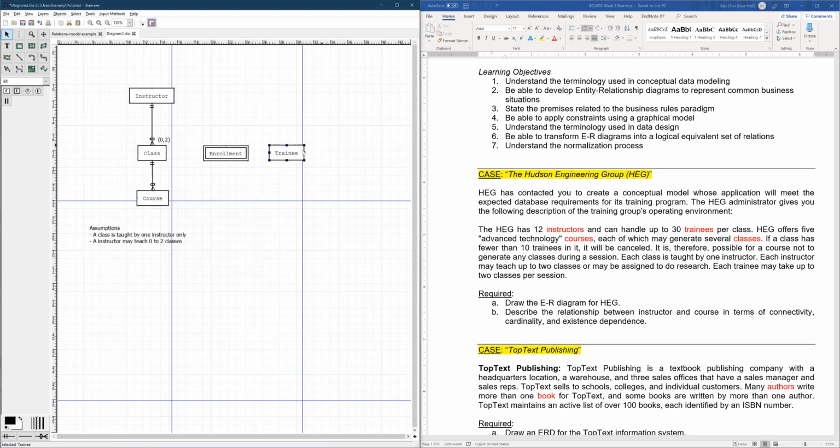Okay, so originally we can draw the relationship such that we can understand it better. So we are saying that a trainee may take up to 2 classes. So here we need to make another assumption whether we allow trainees to take 0 classes. So in my opinion, a trainee must take at least 1 class. So of course you can make the 0 assumption, okay? I leave that to you, but in my case I'm assuming 1. And a class is formed with at least 10 trainees.